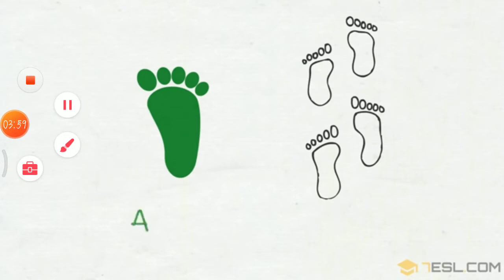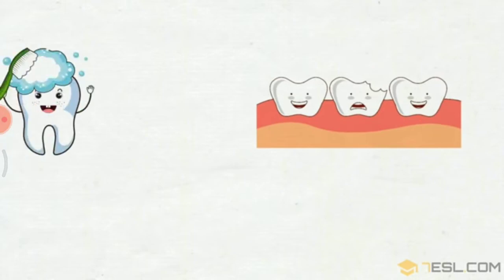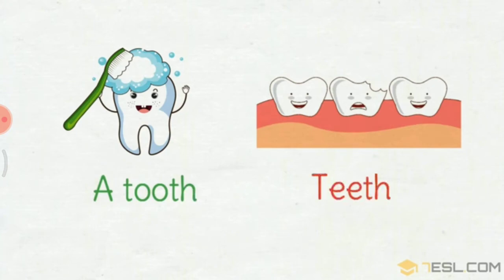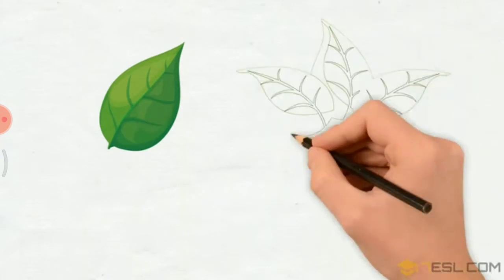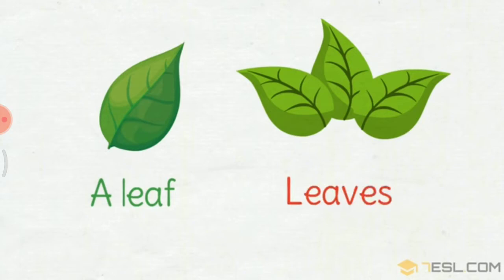What is this, children? This is a foot. And many are feet. Then a tooth, and the plural form of tooth is teeth. Then you can see the word which ends with F. For the word which ends with F, we have to put VES at the end. So leaf becomes leaves.